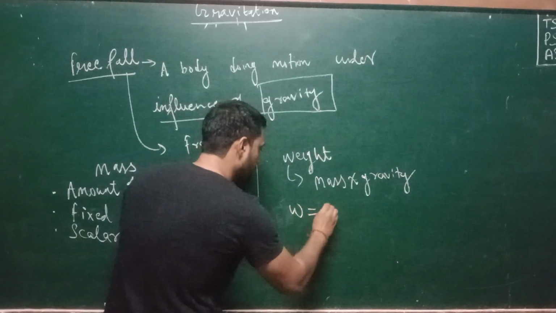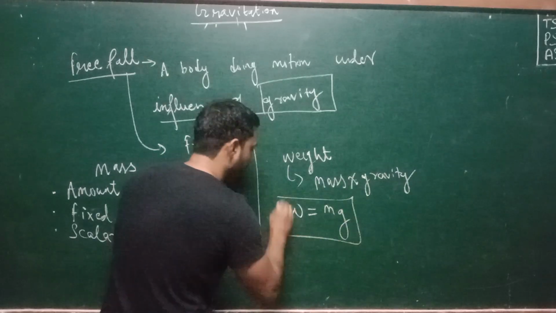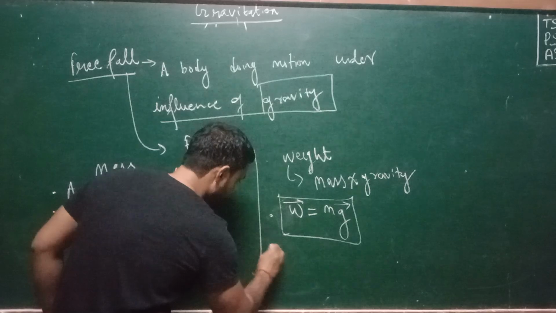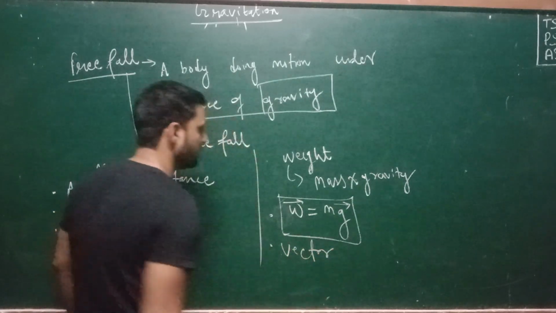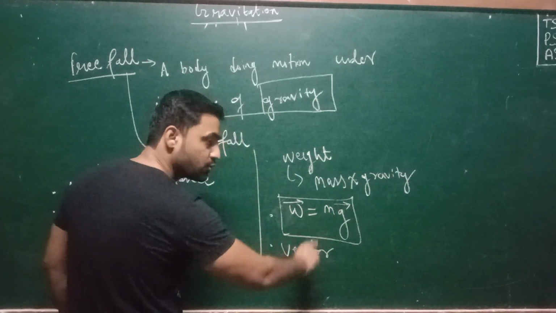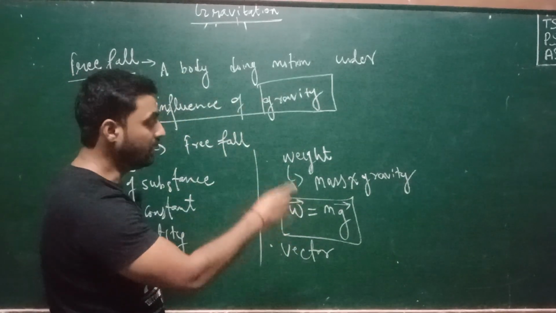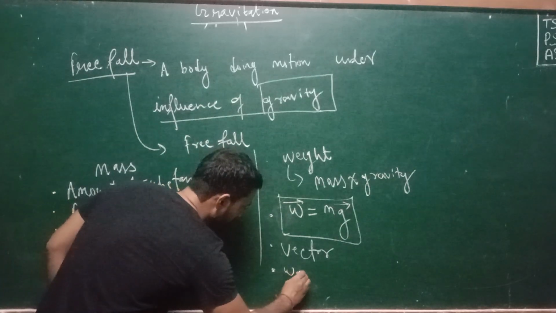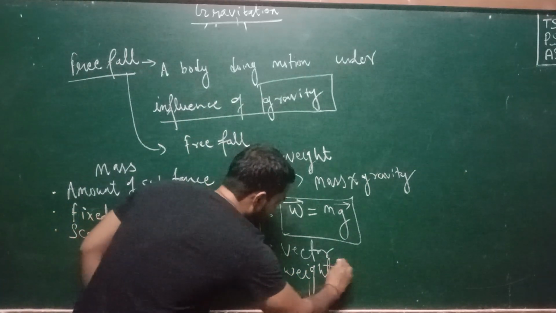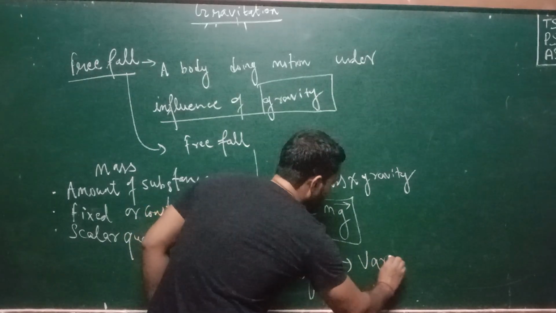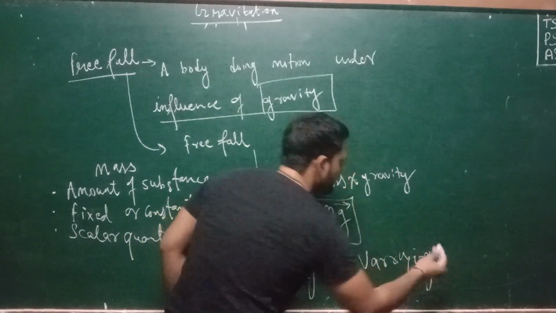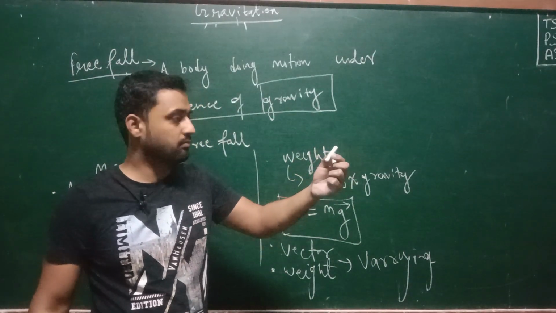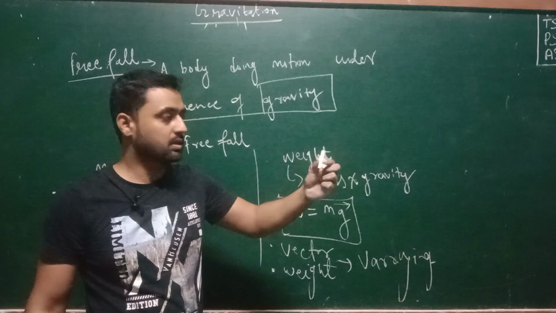We can define W equals mg. As you know, gravity has some sort of direction. It means weight is a vector quantity. And gravity varies from place to place. In this chapter you will see that small g varies from place to place. This means weight is also not constant, rather it is varying. The mass of this chalk is fixed irrespective of the planet, Mars, Earth, Jupiter, but its weight will vary everywhere.